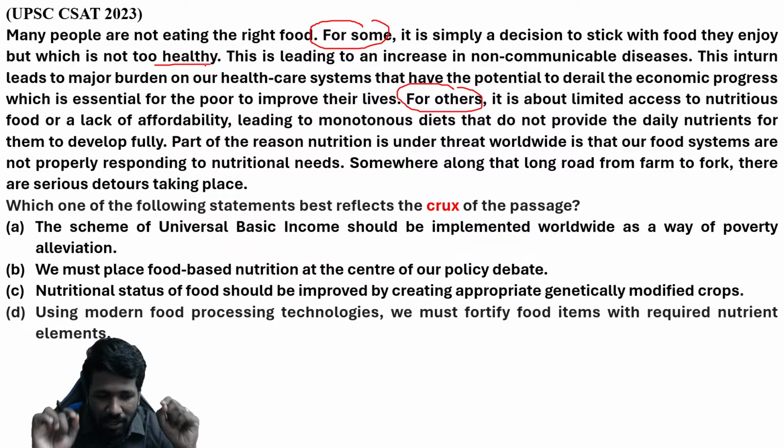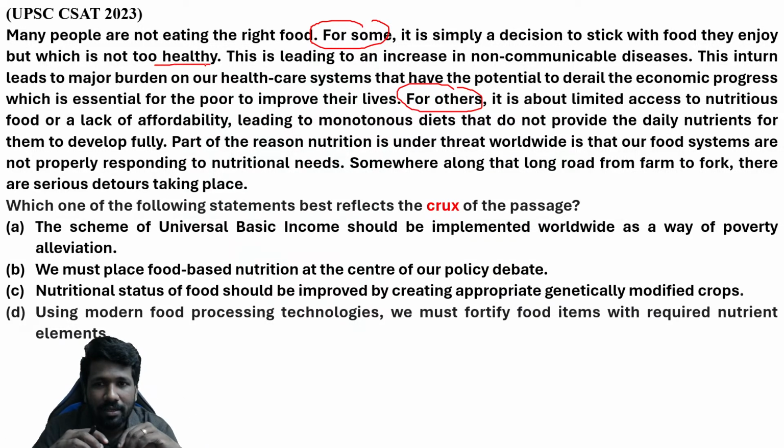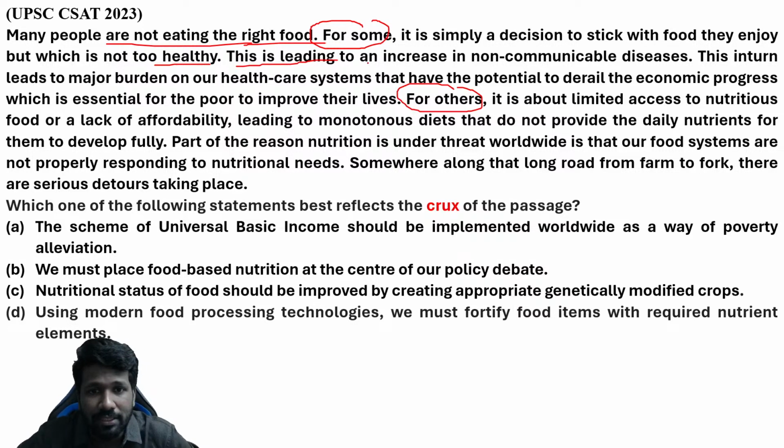So we are eating that particular thing only, daily. Whenever we feel hungry or whenever we want a comfort food, we are eating that again and again. For example, potato chips, which are not very healthy, especially the famous brand potato chips that come in packets. But we stick to that food itself, even if it is not healthy. So that is one way some people are not eating the right food. And what is the problem with that? This is leading to an increase in non-communicable diseases.